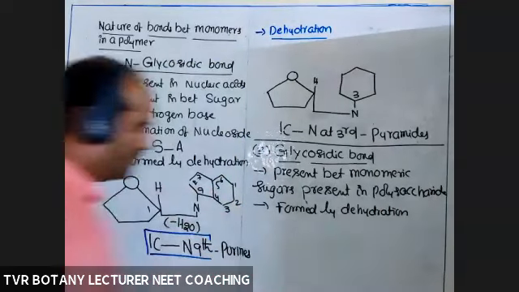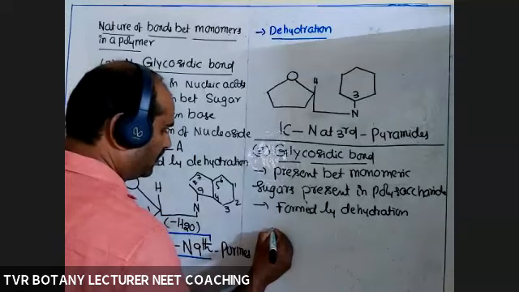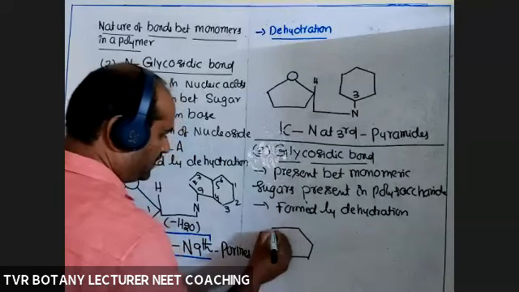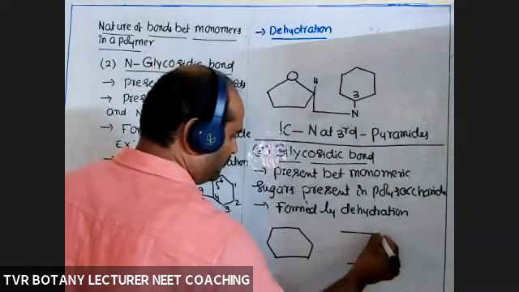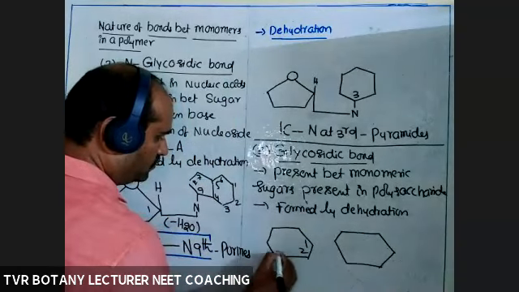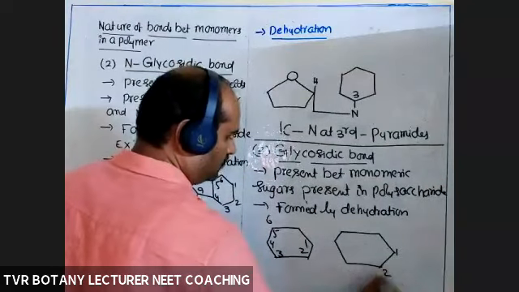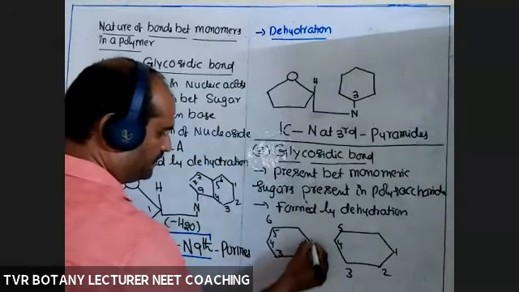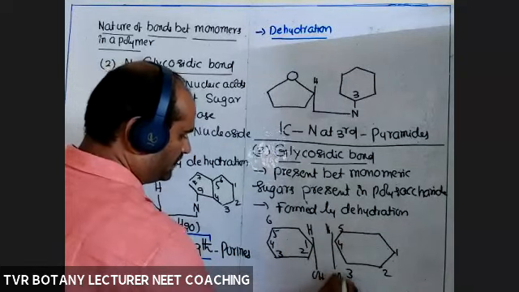Okay, so what about a glycosidic bond? Here I'm taking one type of bond only. In the case of glucose, in starch, cellulose, glycogen, 1,4 linkage I'm taking. Okay, so carbon number 1, 2, 3, 4, 5, sixth one. See, bond is here. Hydrogen, OH, hydrogen, OH.